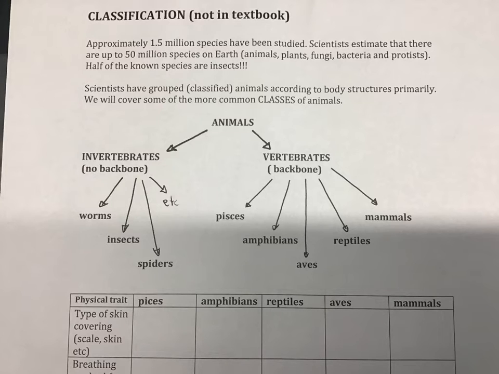If you've picked an invertebrate, they don't have a backbone. So worms don't have a backbone. Insects don't have a backbone. These don't have legs. These have 3 pairs of legs. Maybe you've drawn a spider. Spiders have 4 pairs of legs. They have multiple eyes. You could also pick something like a sponge or a starfish, okay? If you pick something different that doesn't fit in any of these categories, please let me know and I'll help you out.